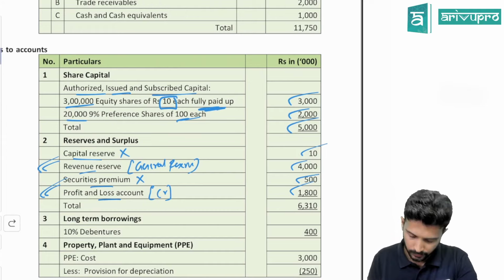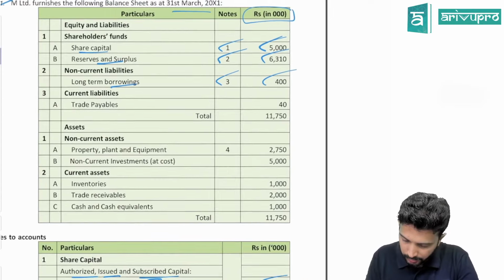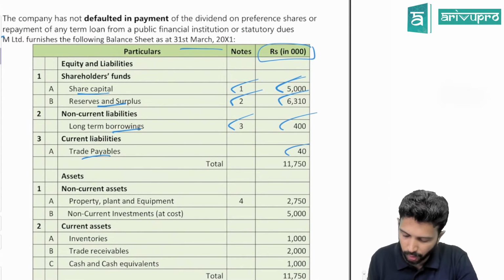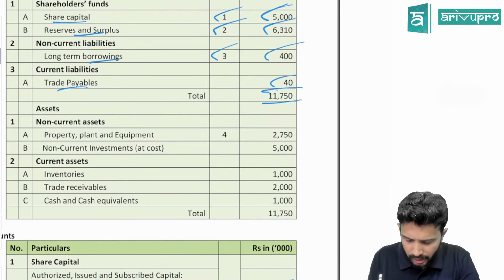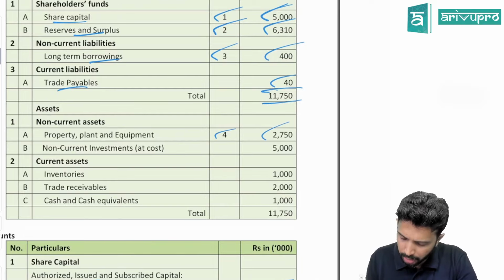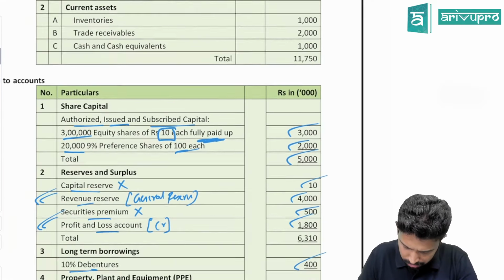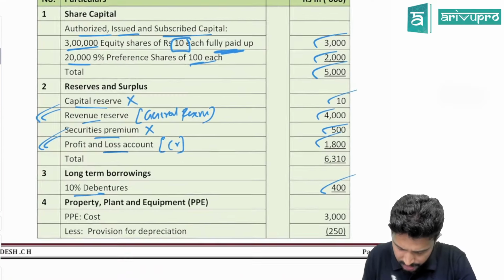Then moving on, we have long-term borrowings. Note number 3, 400. In note number 3 they're saying we have 10% debentures to the extent of 400. Then we have trade payable 40 and the total is there. We have property, plant and equipment, note number 4, totally 2,750. Probably you have various assets? No, they have given only one.